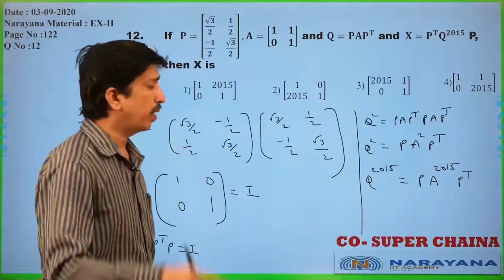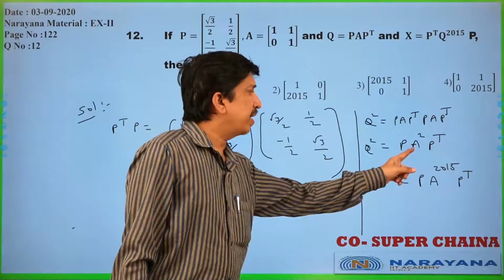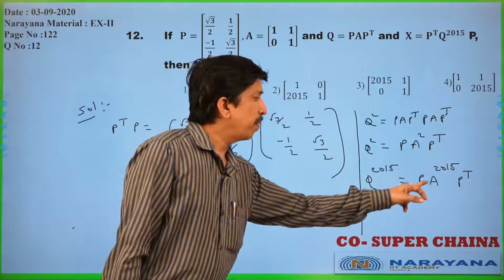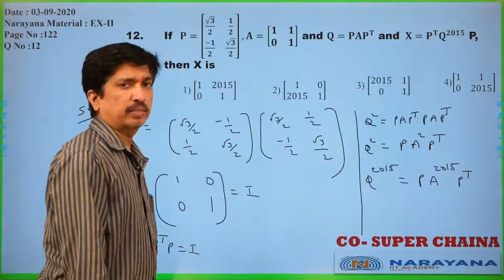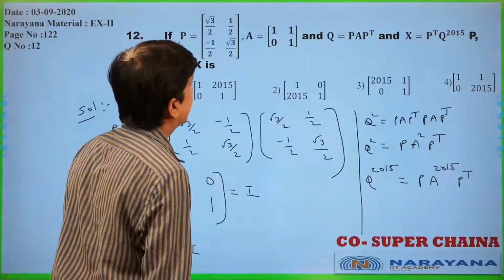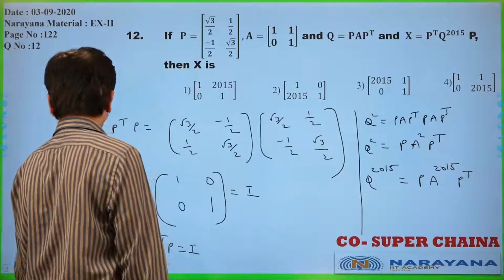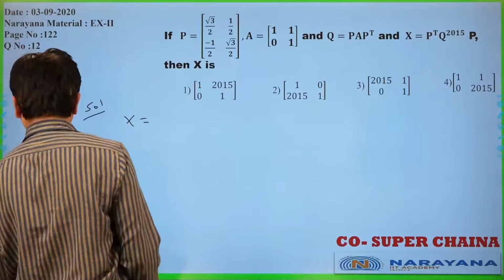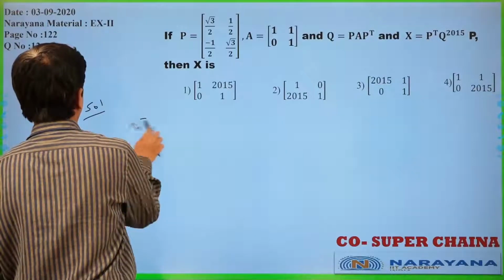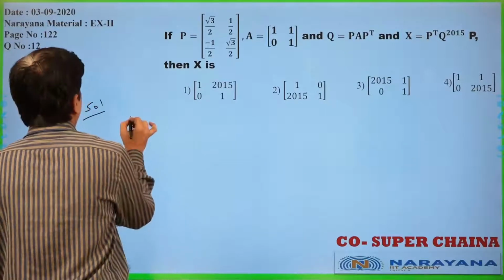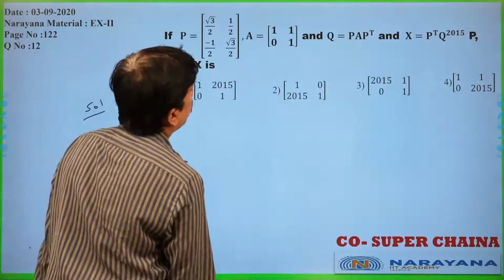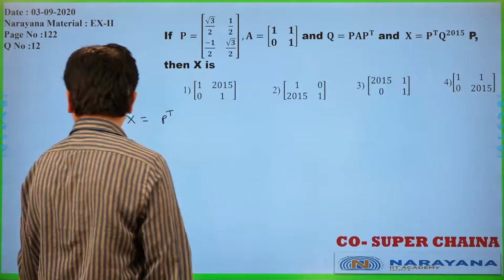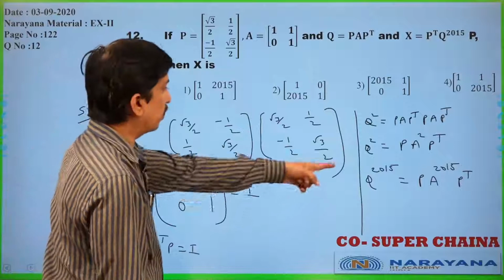Just observe this carefully. Q square is P A square P transpose. Similarly, Q power 2015 is P A power 2015 P transpose. Now, what are they asking? They are asking for X. X is equal to P transpose, now Q power 2015. What is Q power 2015?